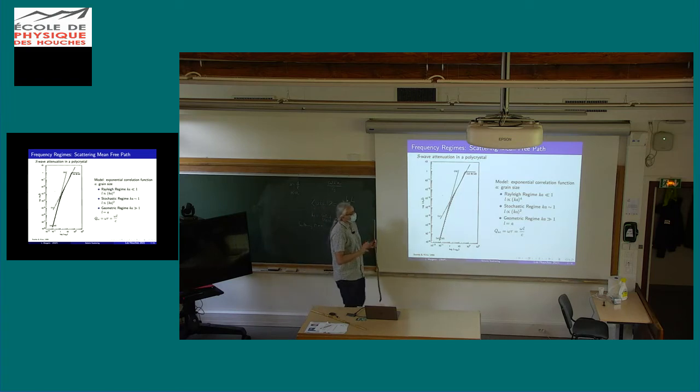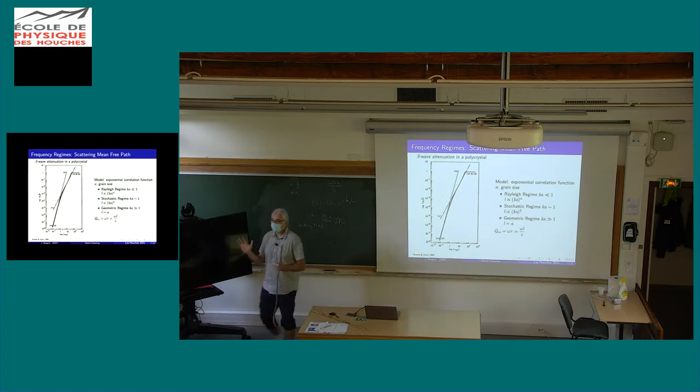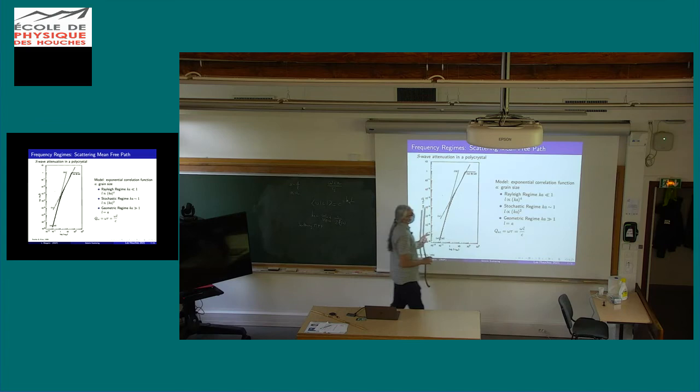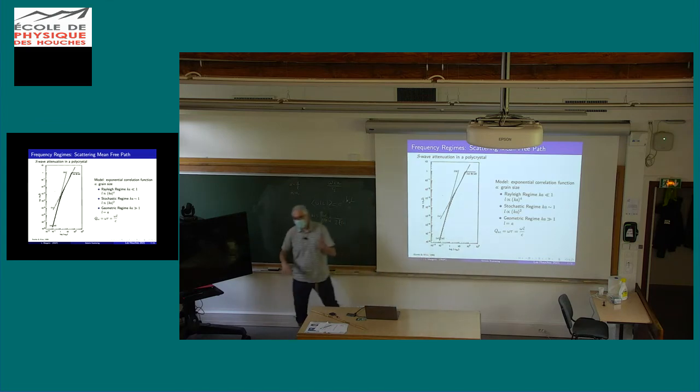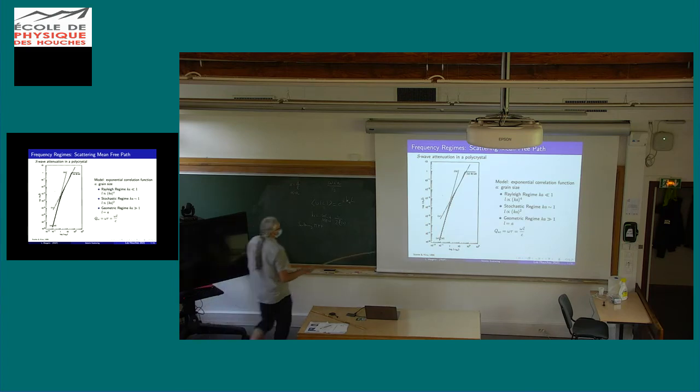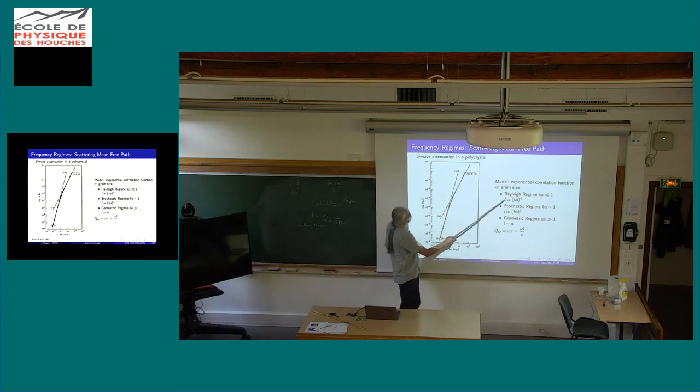So probably everyone has heard about the Rayleigh regime. Everybody knows about that. When your wavelength is very large compared to the typical size of your heterogeneities, then this should be alpha here. It's the attenuation that increases, it's not this L minus 1.